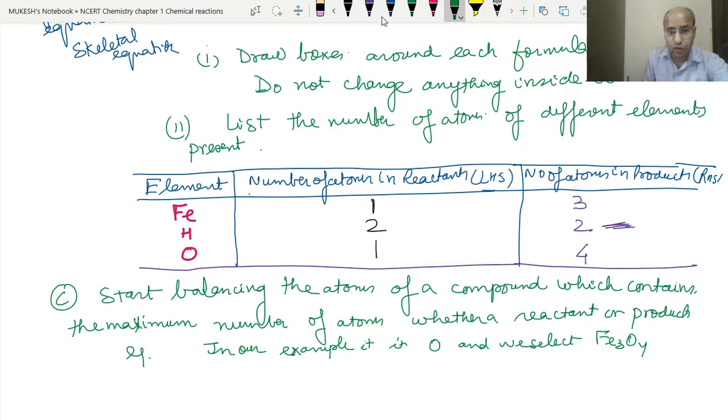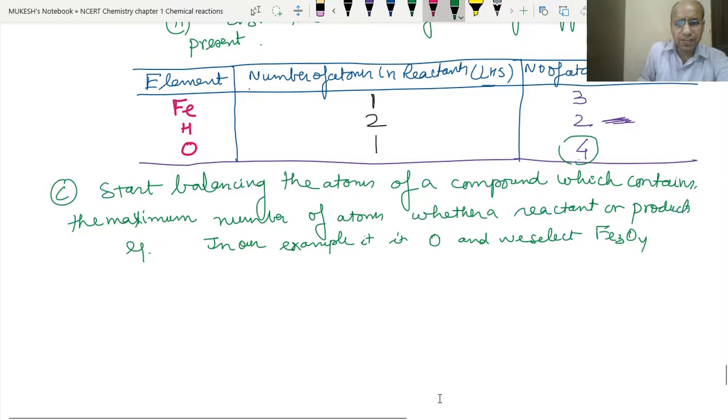See, here we have the 4 atoms of the oxygen in the Fe3O4. So we have the maximum number of atoms here. So we will start with the Fe3O4 in our example. Here we are starting with the oxygen.